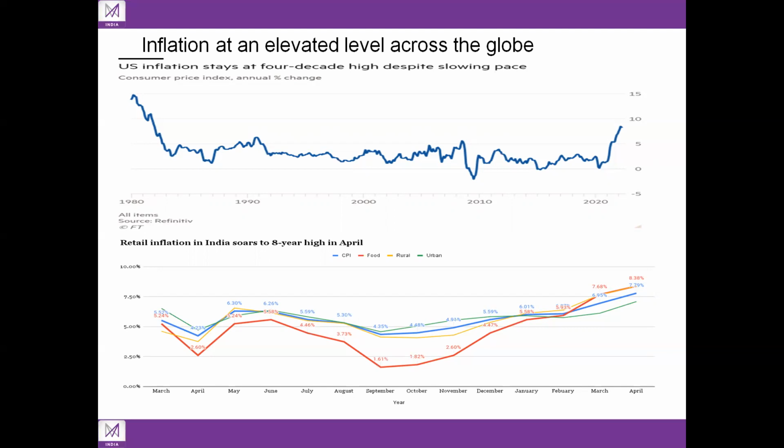US stocks retreated, led by a sell-off in tech, with Nasdaq trading 3.2% and S&P 500 trading 1.6% lower when the inflation data was announced. India inflation has also joined the bandwagon as April inflation of 7.8% was much higher than the estimates of 7.5%, and came in at an 8-year high. The headline inflation is at its highest level since it hit 8.3% in May 2014. Retail inflation has now remained above RBI's 6% upper tolerance band for 4 consecutive months.